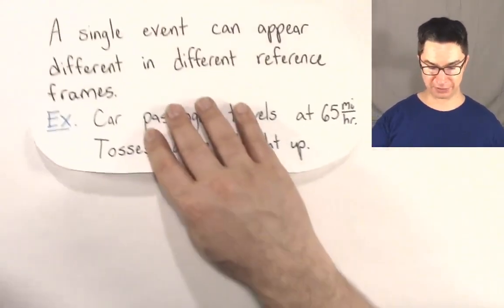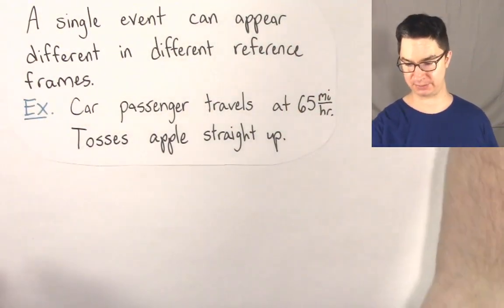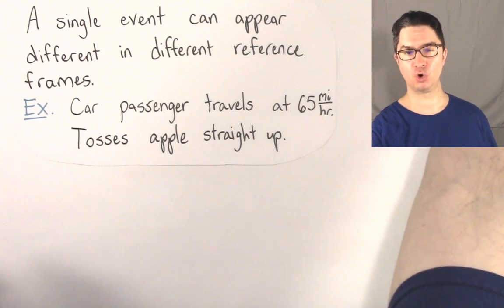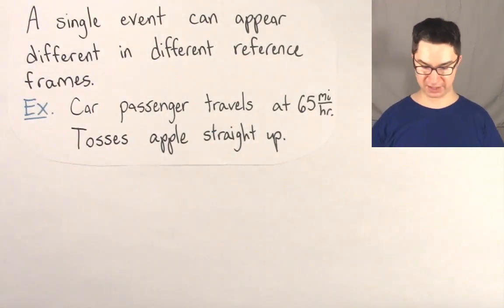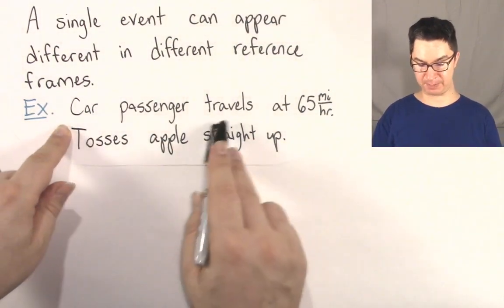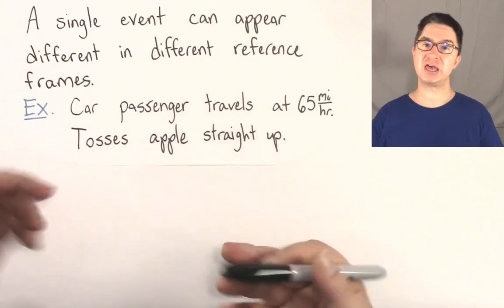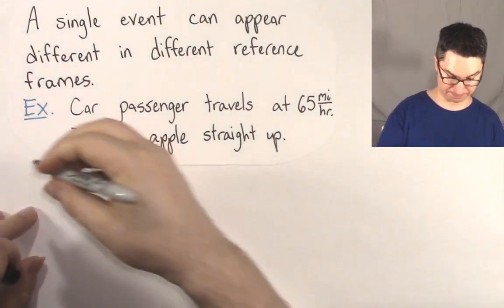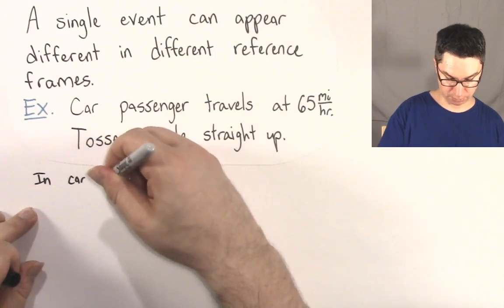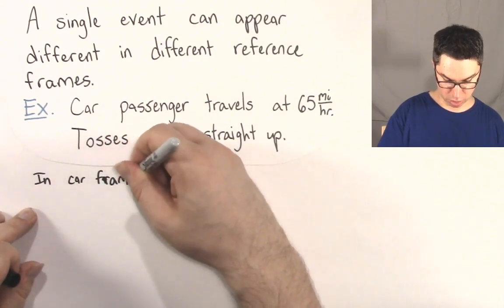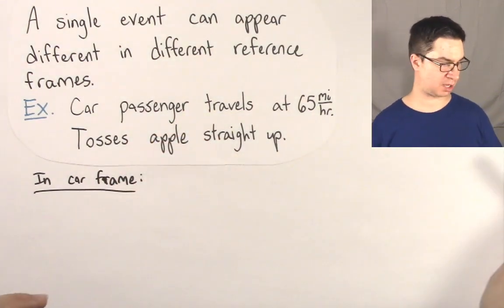One thing I want to share with you is that a single event can appear different in different reference frames. So, for example, when we were studying two-dimensional motion, we explored the case where a car passenger might be traveling at 65 miles per hour and he tosses an apple straight up. If you're in the car frame, what are you going to see? Well, you're going to see that apple go straight up and come straight down.